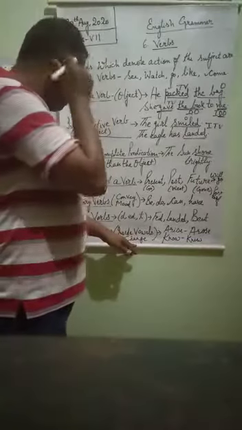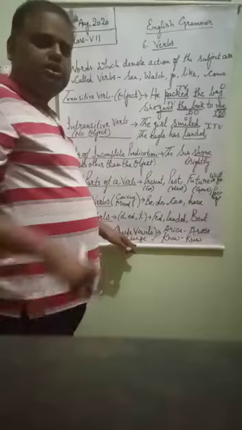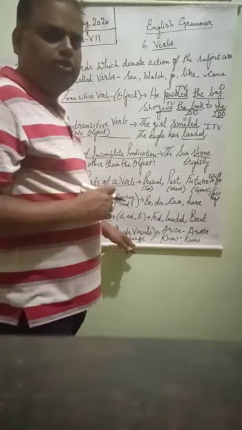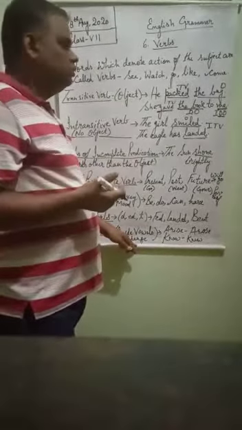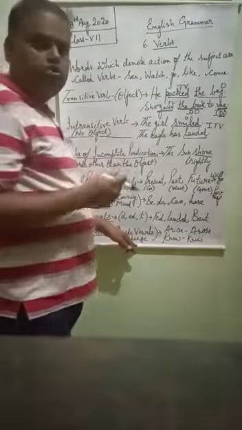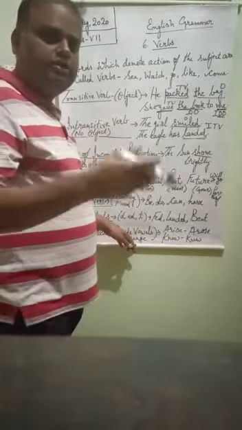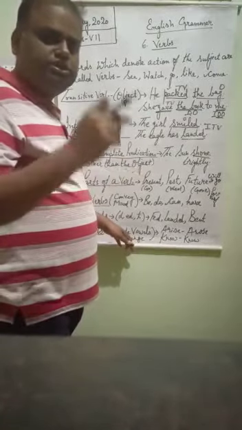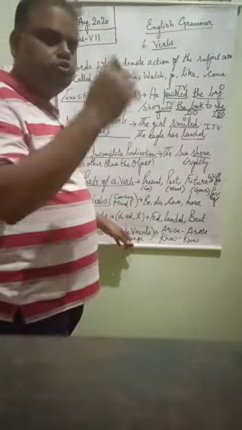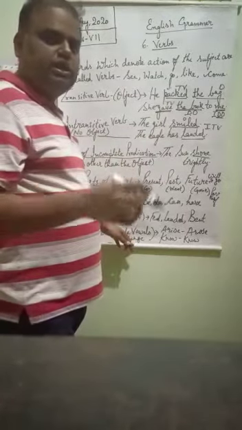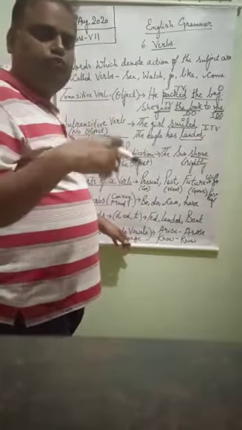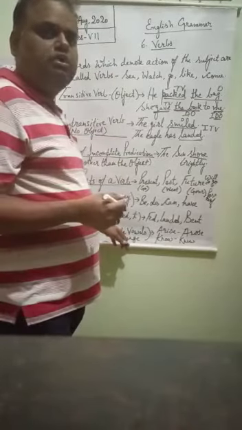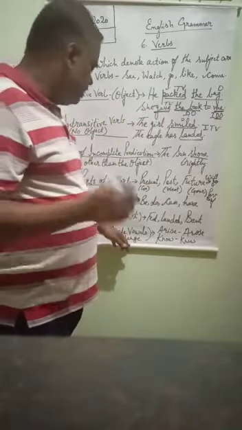Now here, auxiliary verbs. Auxiliary verbs are helping verbs. Those verbs which are used with the main verbs. Suppose that if I say main verbs are what? Those whose form can be changed. Suppose that I say go, its form will be changed. Go, went, gone. Come, came, come. See, saw, seen. Watch, watched, watched. Means their forms are continuously changing. Those verbs whose forms are changed, they are the main verbs. And those verbs which come with the main verb for helping purpose, they are called auxiliary verbs or helping verbs.